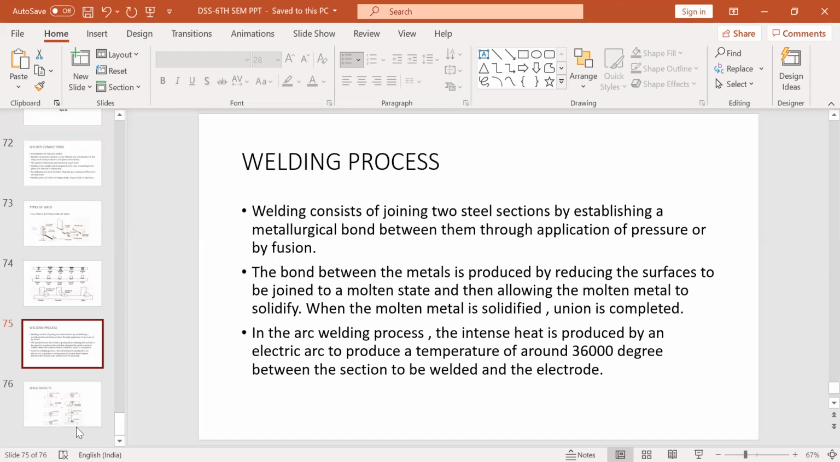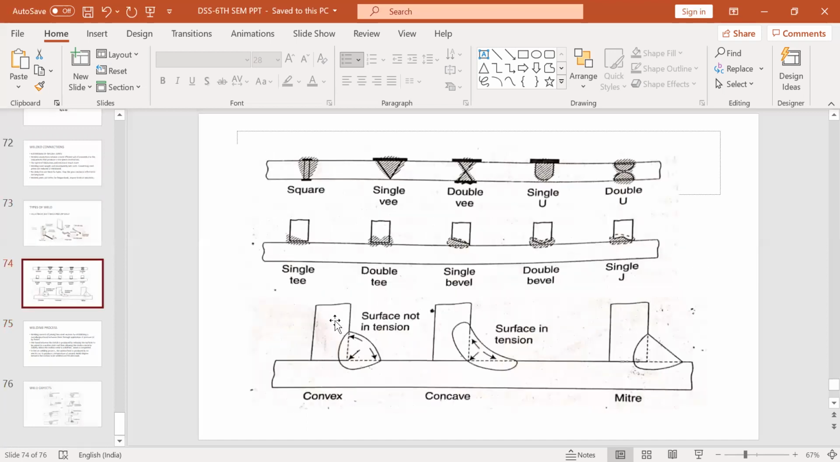between them through application of pressure or by fusion. Suppose you have two materials, two metals like this. This is one metal, this is one metal. Two metals or two steel plates, and then you have to connect them.